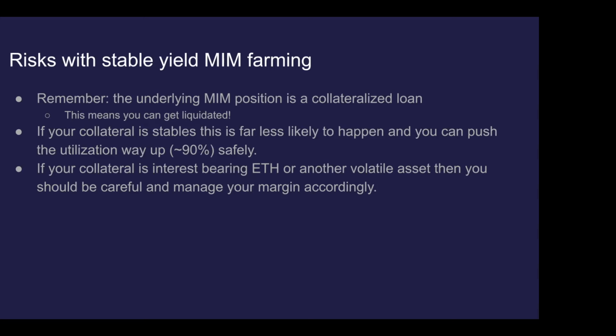But yeah, just to reemphasize what I said earlier, the important detail with this particular strategy is that you're not taking on MIM price risk because it's a stablecoin. So if the price of ETH starts falling, what you do is you simply withdraw from Convex and repay your MIM debt, right? So you can always unwind the position, basically.